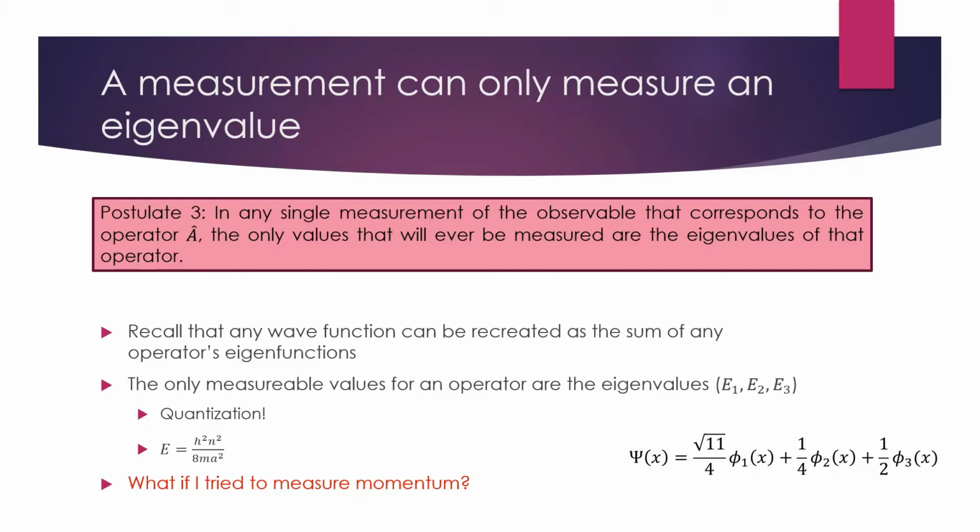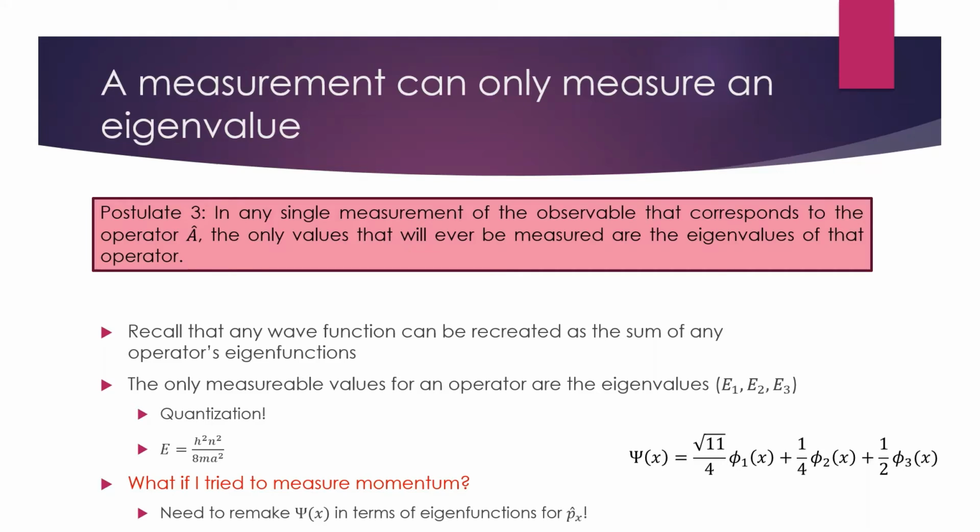And then we take advantage of the fact that our eigenfunctions form a complete set. So what we could do if we wanted to know the momentum is we could rewrite our wave function here in terms of the eigenfunctions for the momentum operator. And then we would have a different set of eigenfunction solutions. We'd have a different likelihood of measuring these individual values, and we would get a different value here. And now that's going to be important, the fact that the eigenfunctions for momentum are not the same as the eigenfunctions for the total energy.